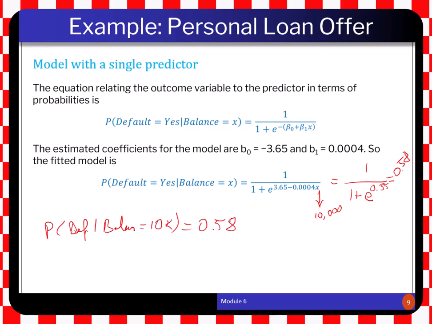So are we going to assume that this customer is going to default or not? This depends on the cutoff value. Let's assume that the cutoff value is 0.5. A cutoff value means that if the probability is higher than the cutoff value, we are going to assume that this customer is default. If the probability is less than the cutoff value, we are going to assume that the customer is not going to default. In this case, the probability that we calculated is higher than the cutoff value, so we are going to assume that this customer whose balance is $10,000 is going to default.